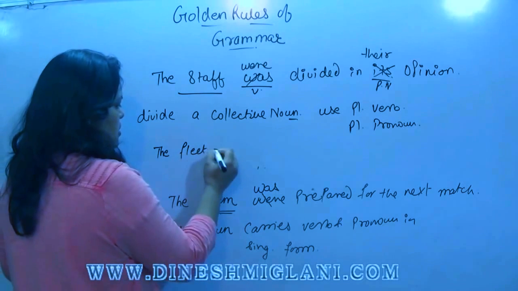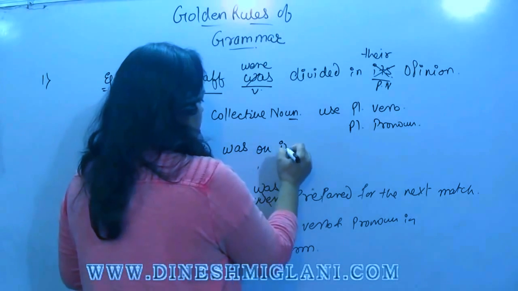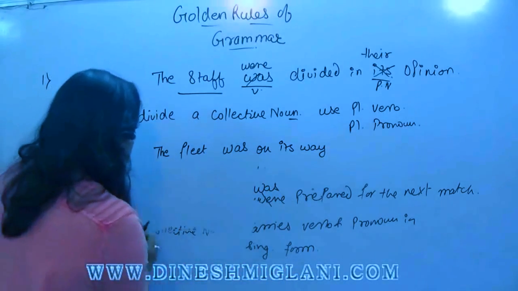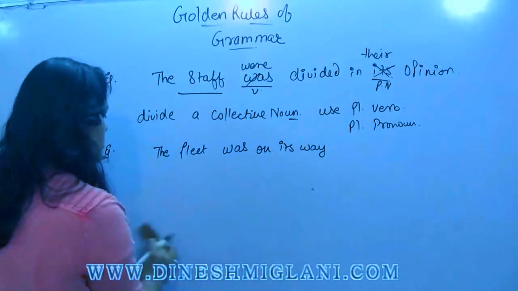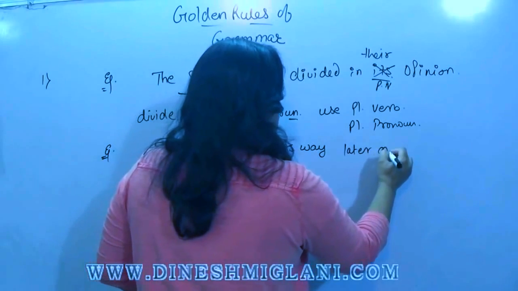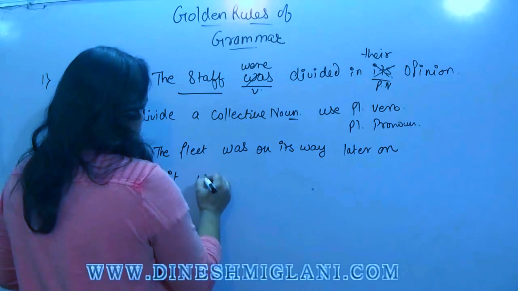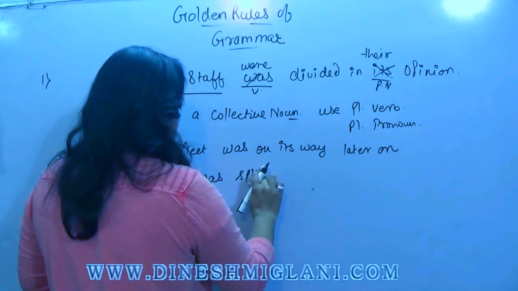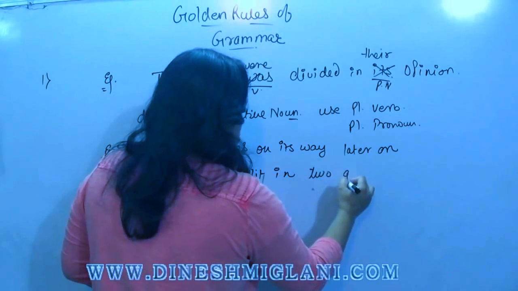The fleet was on its way. Later on, it was split in two groups.